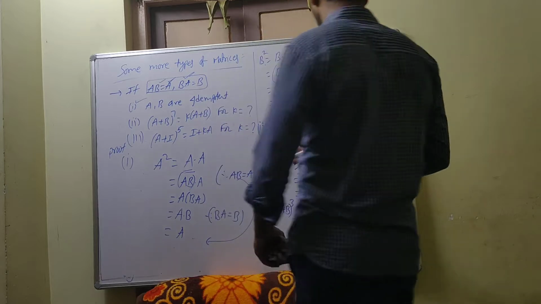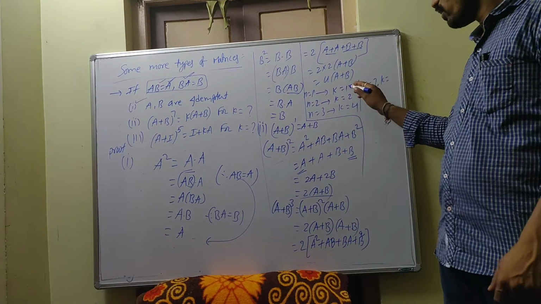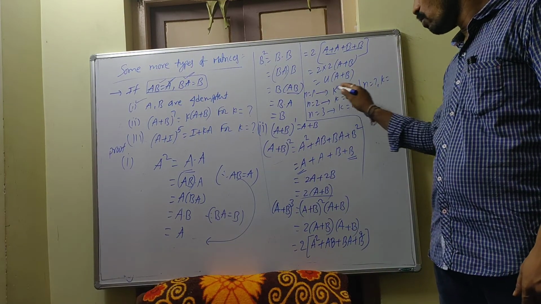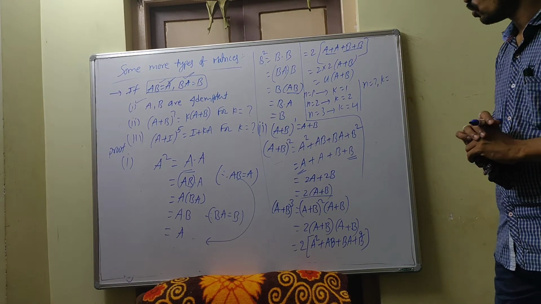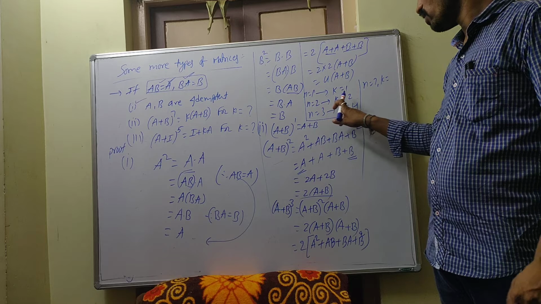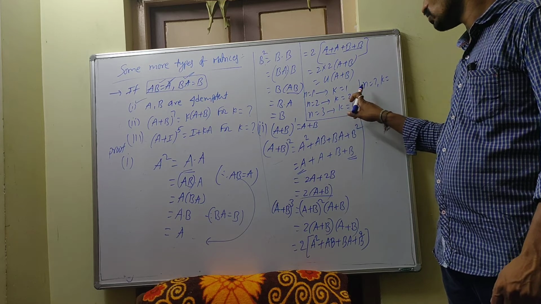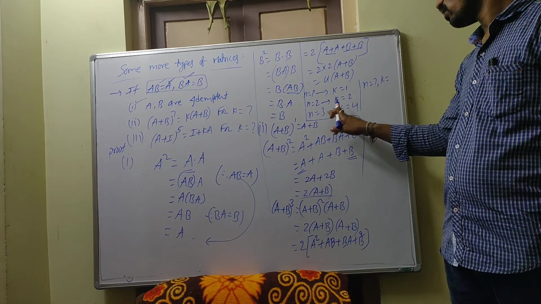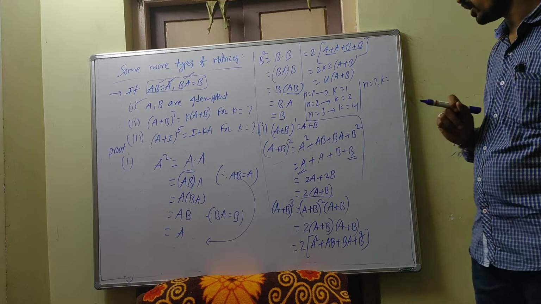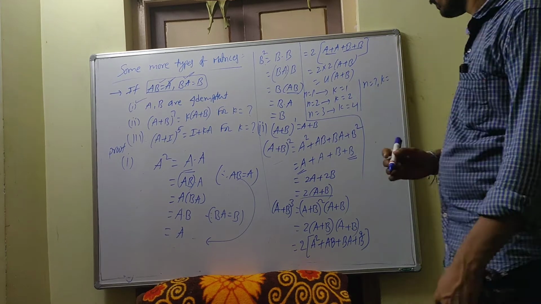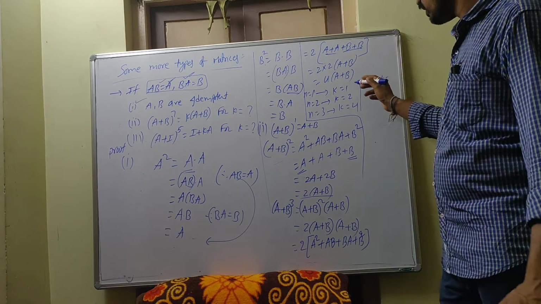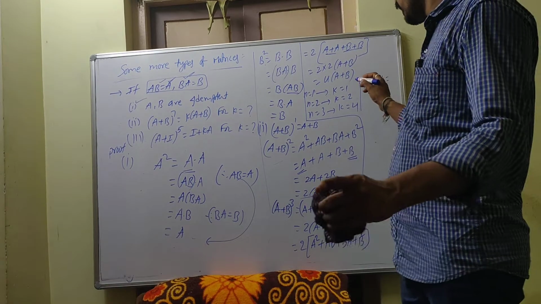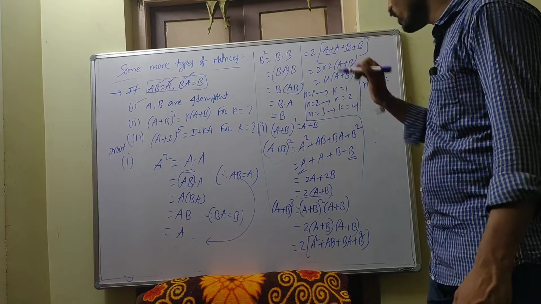k is equal to 1. How can you write? This is nothing but 2 power 1 minus 1. Yes? 2 power 1 minus 1. This one how can you write? 2 square minus 1. This one 2 square minus 1 means 4 minus 1, 3. Okay? Here n is equal to 1, k is equal to 1.